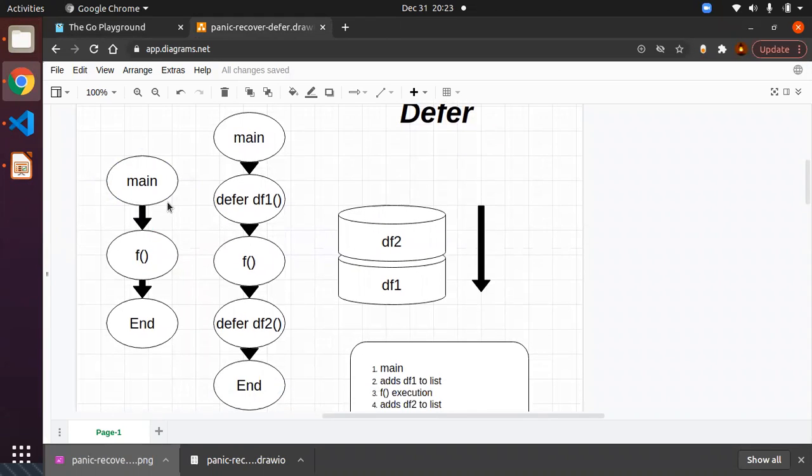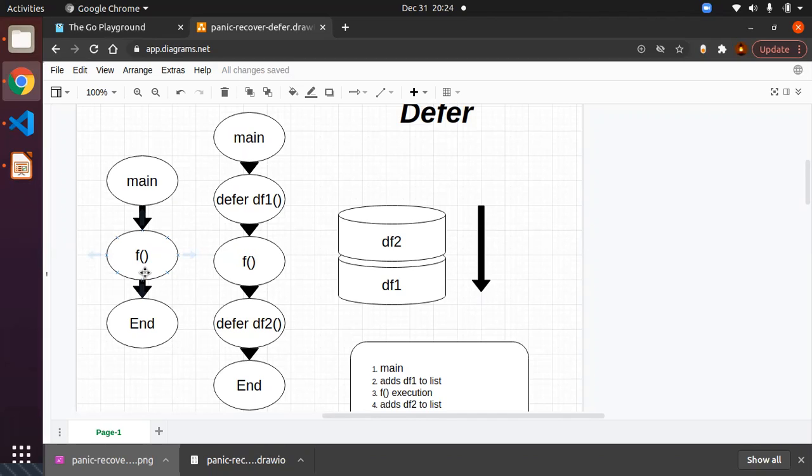In simple terms, you will just have the main goroutine. It will call the main function, and the main function will be executing some functions, for example, here we can see an f function. Whatever lines you have coded inside the f function will be executed. After completing the f function, it will return to the main function, and the main function will continue to see if any other code lines are available inside it. If there are, it will execute those lines, or otherwise it will move to the end of the main function. The main function will complete and come out of the total program flow. This is the general flow of the main program, or main function.